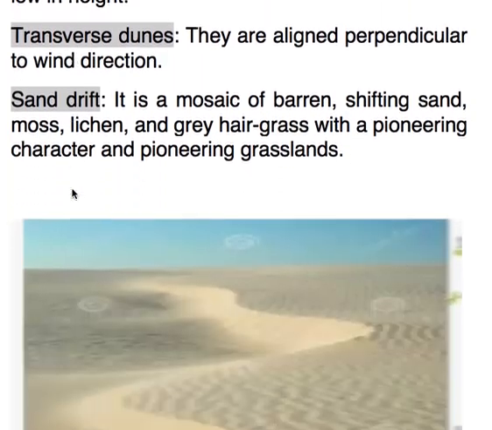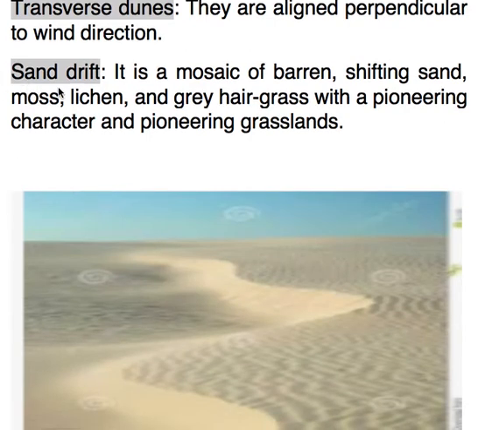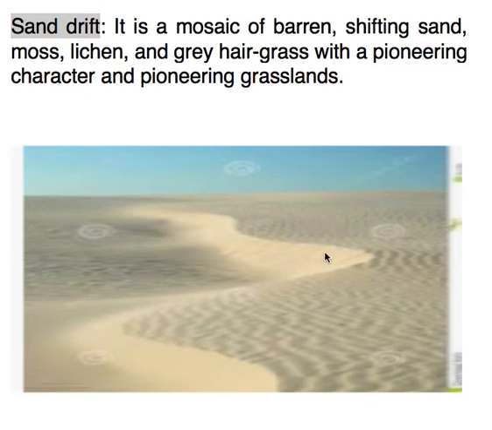Okay, and the next topic is sand drift. Sand drift is a mosaic of barren shifting sand, moss, lichen, grey hair grass with a pioneering character and pioneering grassland. This image indicates the sand drift, as the sand is moving in this direction. And here the features are moss, lichens and hair grass with pioneer characters.